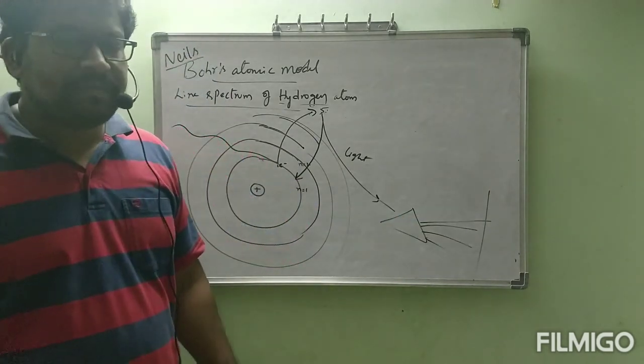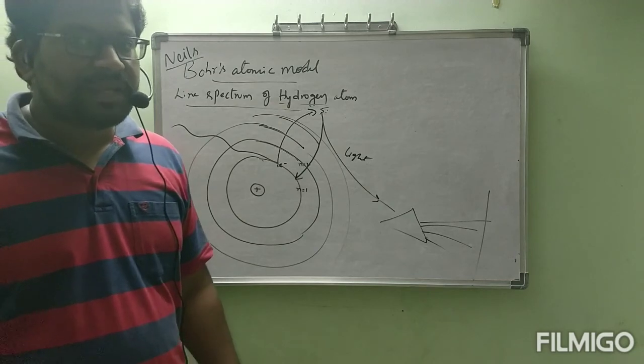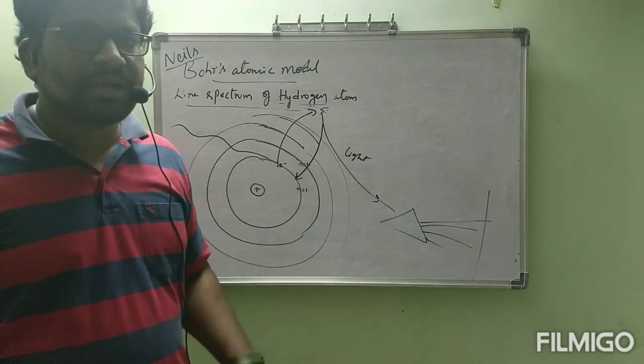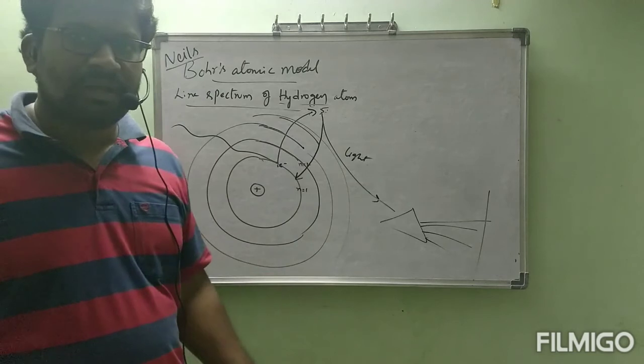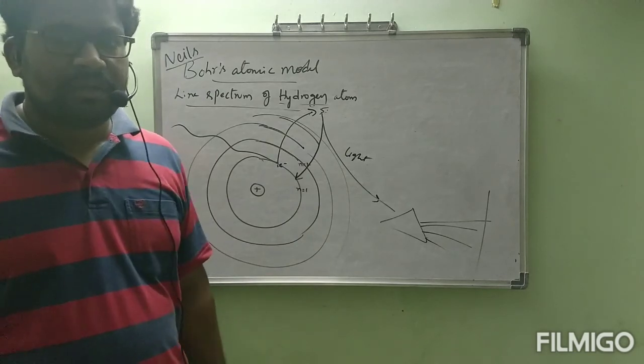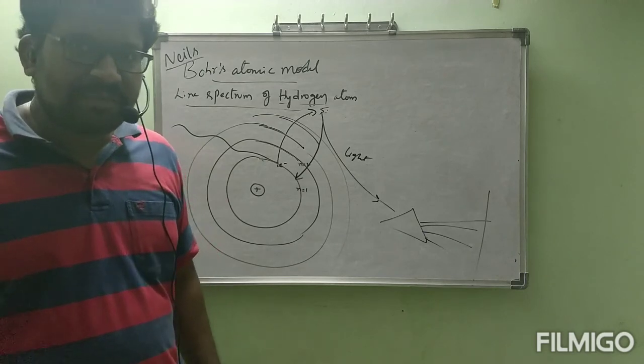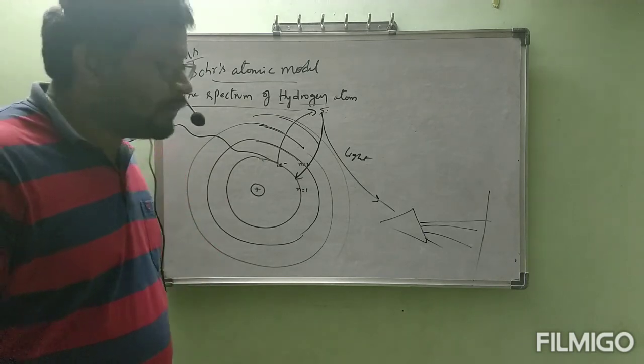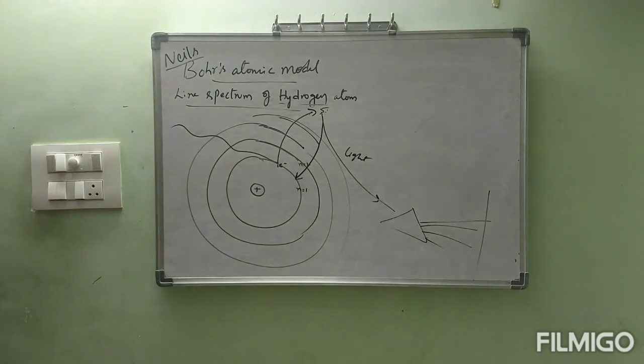Okay, how many lines will we get? What are the things further we will get? All those things we will see now. This is the procedure. First I completed the procedure. After that I will give more data. I hope you are very clear about the subject. Okay, just observe the diagram, all of you.